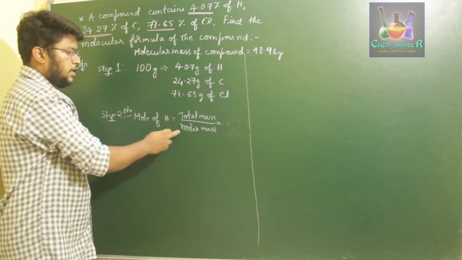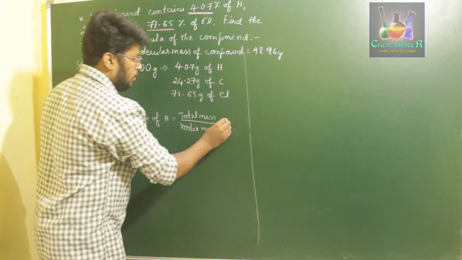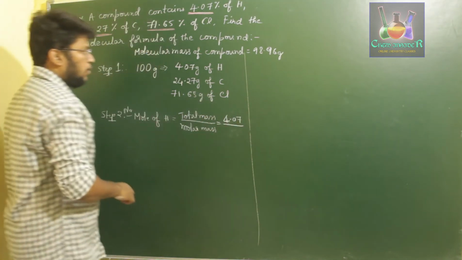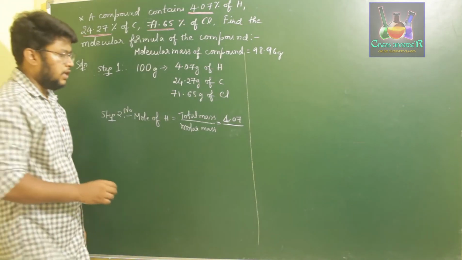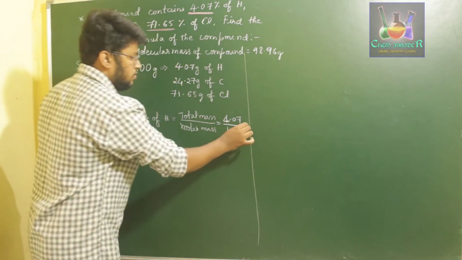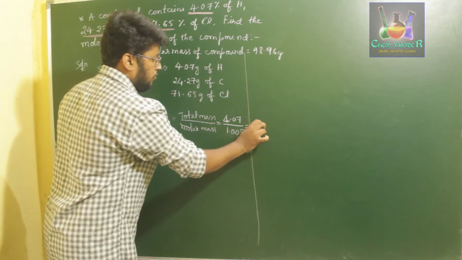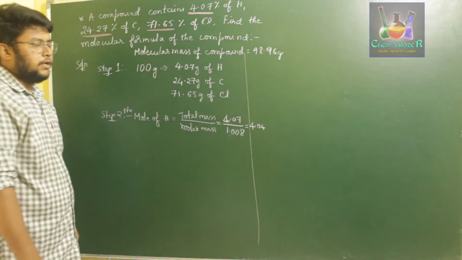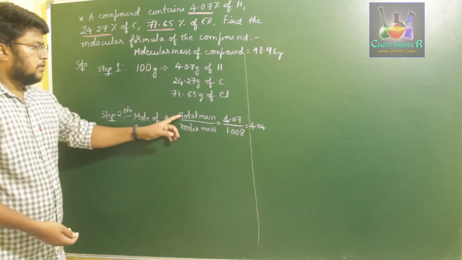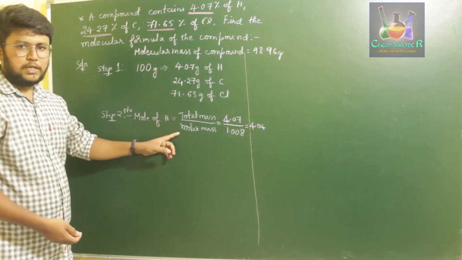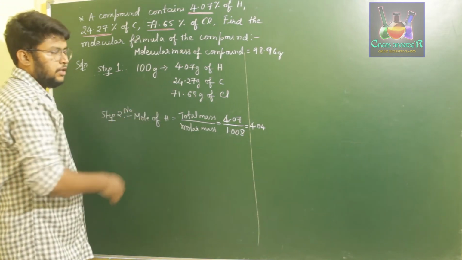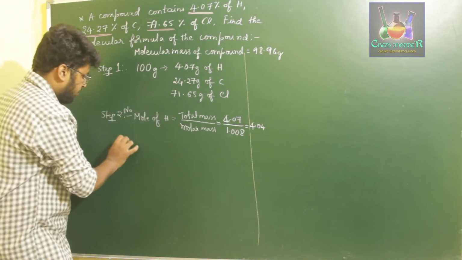Total mass of hydrogen is given as 4.07, divided by the molar mass of hydrogen, 1.008. On dividing these two, we get 4.04. This is the number of moles of hydrogen. Once this is found, next we will find the number of moles of carbon and chlorine.